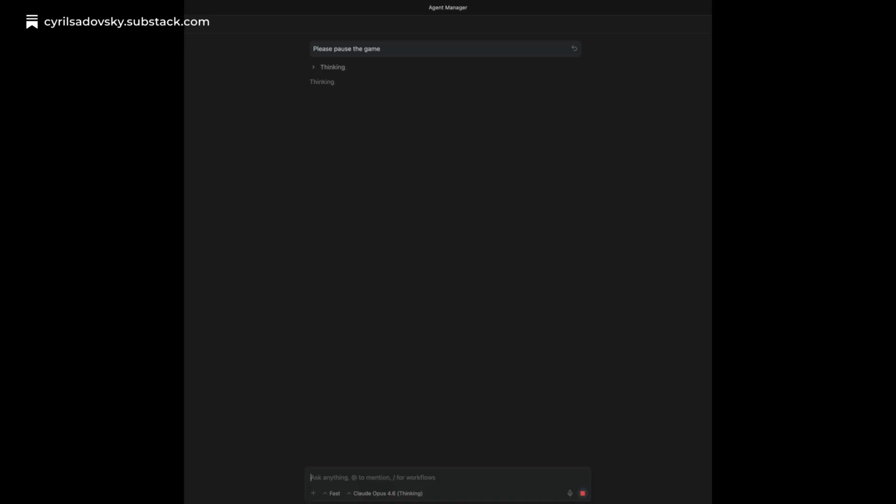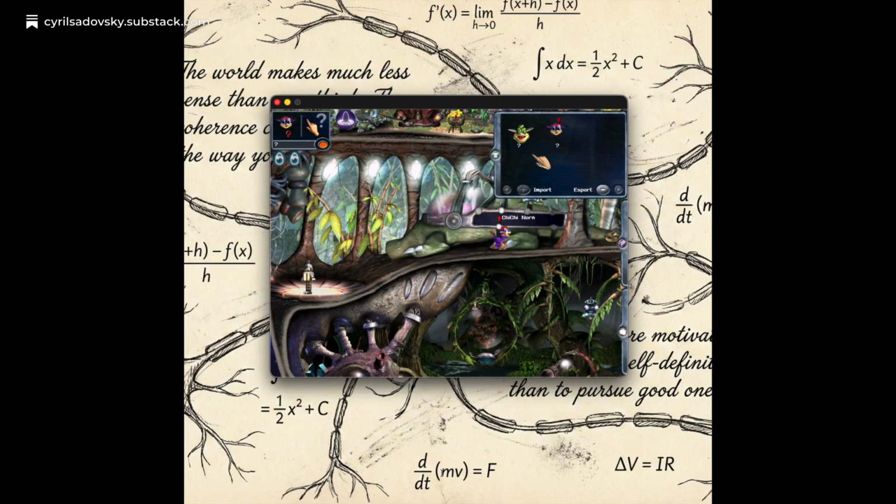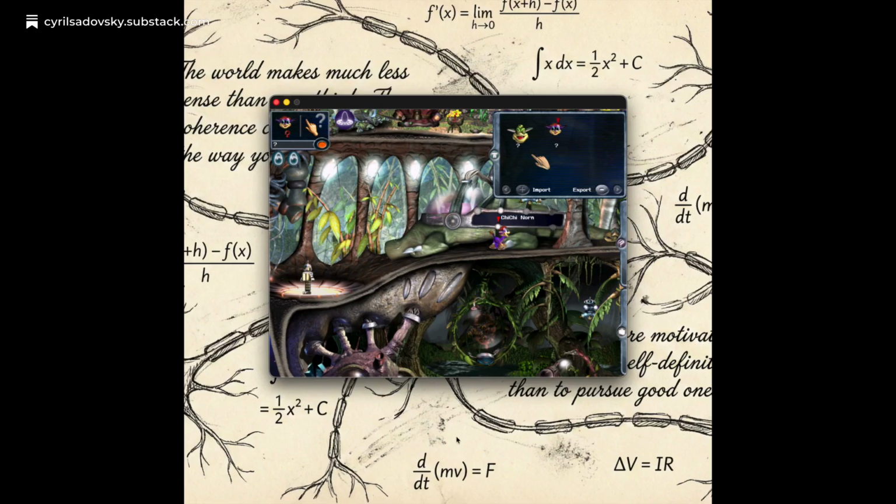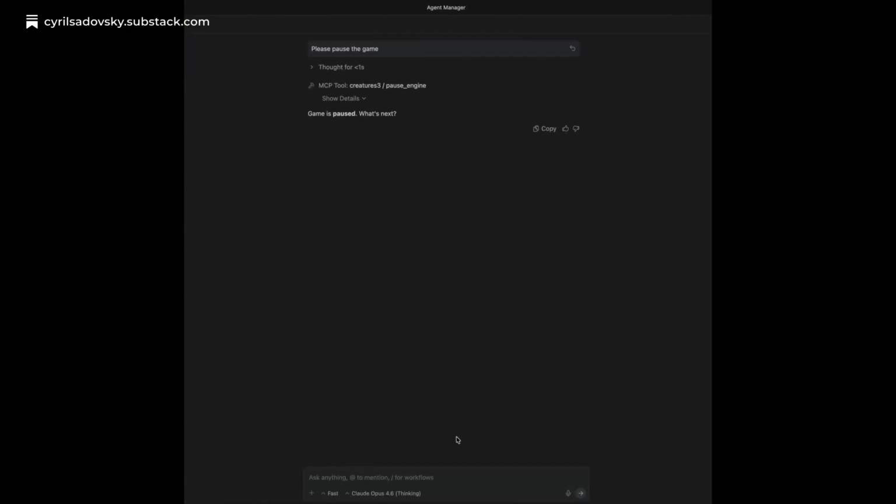I asked the agent to pause the game, and it does, by calling the pause_engine tool. The simulation freezes, but the API stays responsive. I can unpause it just as easily with resume_engine. This is possible because the engine processes API requests on its main thread through a thread-safe work queue, so pause and resume are first-class operations.